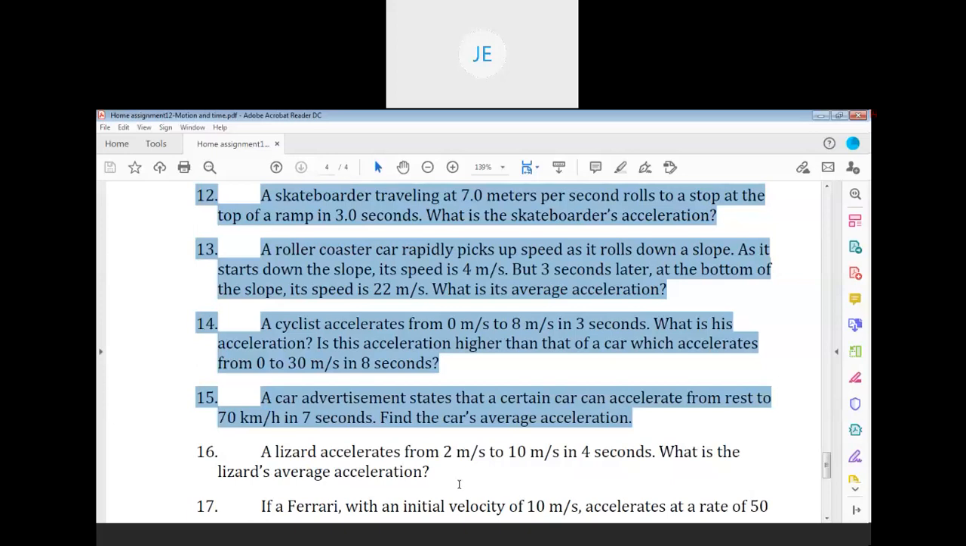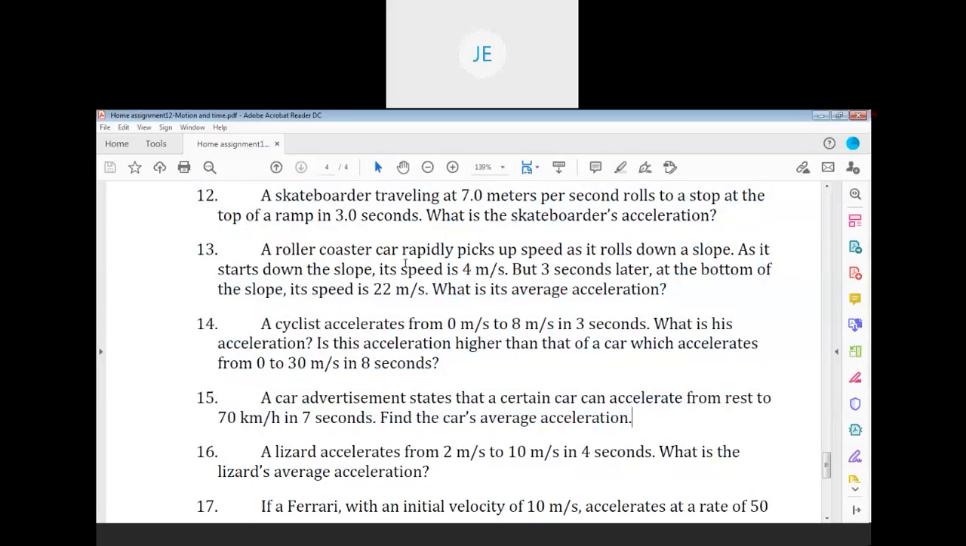Next, 12 to 15 other than 13. Anybody have any little doubt? I'm asking that only. Okay, then 13th, let us do.